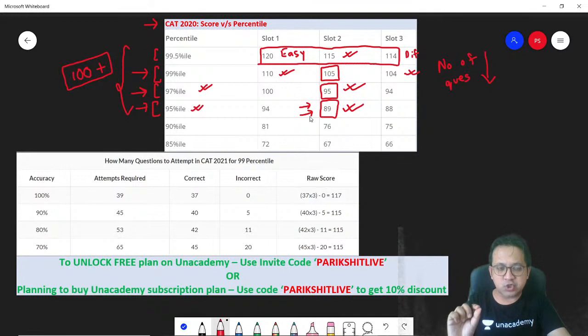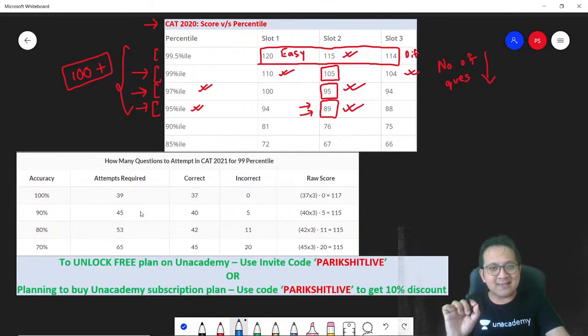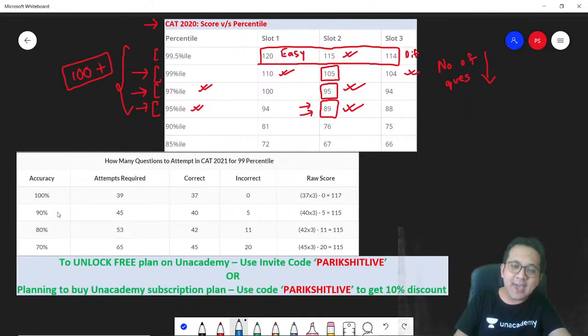Now, having known your scores, having known the percentile that you need to get, you should look farther down. You should deep dive more. You should be analyzing your last 5-10 mocks. And probably not at this point of time, but on the last day of October, remember October 31st, you take a pause and look at your attempts and the accuracy. For most of the students who are preparing well, the accuracy would hover around 80 to 90%. If you're preparing very well, 90% accuracy is what you would want to achieve.